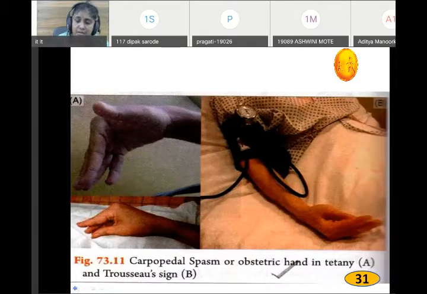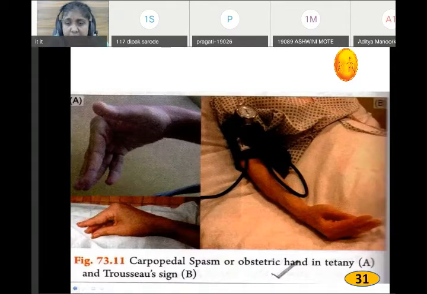You see that there is depression of wrist, flexion of the finger, slight flexion of the wrist, flexion of the finger, and please remember that there is adduction of the thumb. This sign is called carpopedal spasm, and this figure or this picture you can put in the exam as an SAQ.